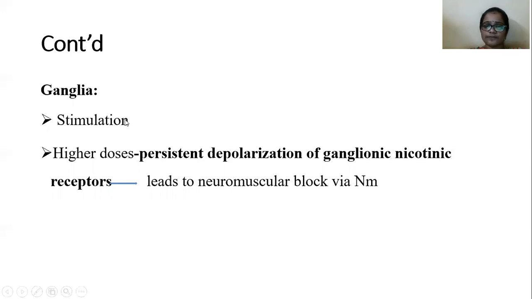Finally it may lead to blockade of neuromuscular transmission via nicotinic receptors. So in normal doses it stimulates the ganglia, but at higher doses there is blockade of neuromuscular transmission.